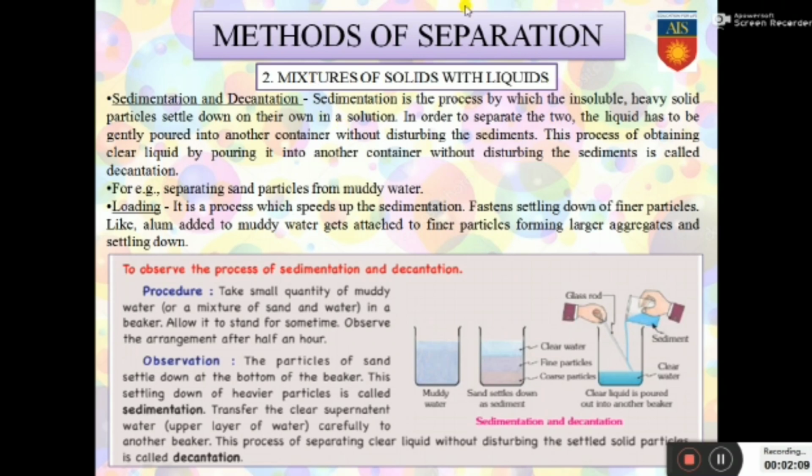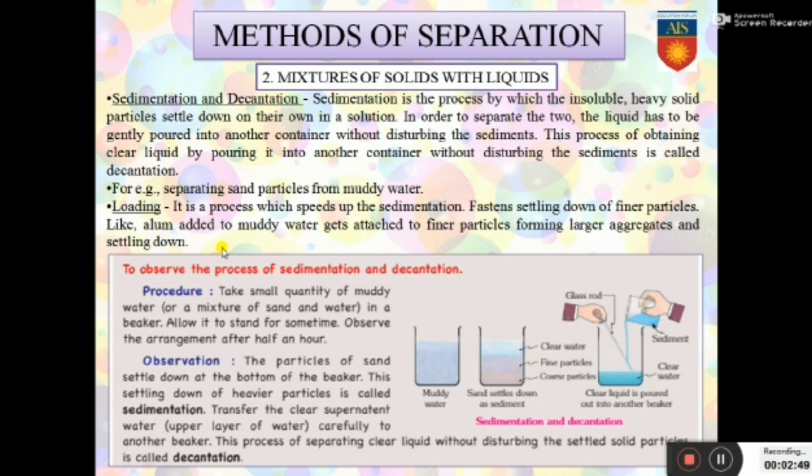So the solid part that settles down is called the sediment, and the clear liquid at the top of the sediment is called the supernatant. The settling down is called sedimentation, and the process of obtaining the clear liquid by pouring it into another container is called decantation. An example is separating sand particles from muddy water. If you have a mixture of muddy water and sand particles, the sand particles being heavier, they will settle down at the bottom of the container and you can remove them by sedimentation. And then you can decant the water and go for further separation.